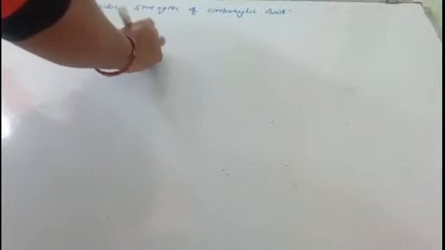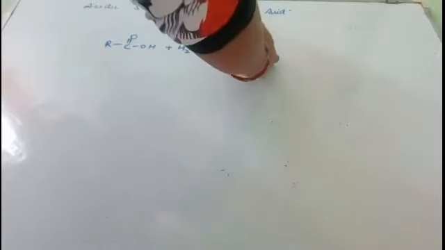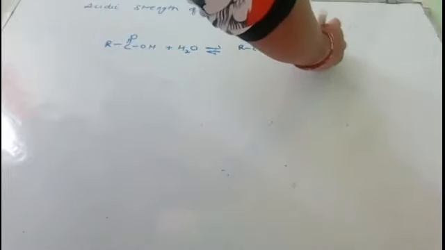So next we will study the acidic strength of carboxylic acid. When carboxylic acids are dissolved in water, they dissociate to give carboxylate ion and hydronium ion. Since they are acidic in nature, the hydronium ion will be produced.